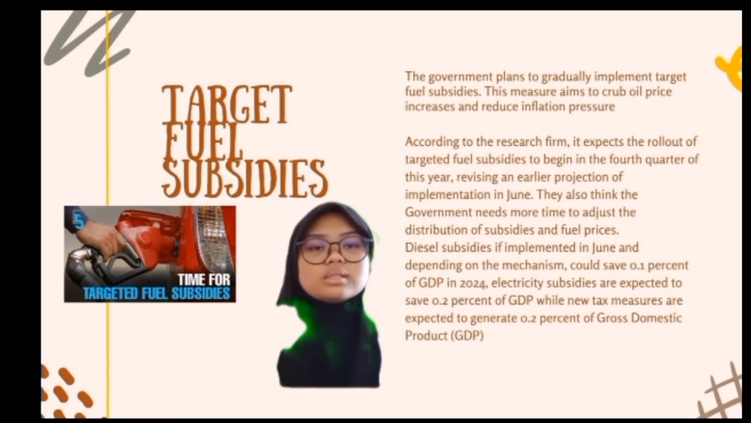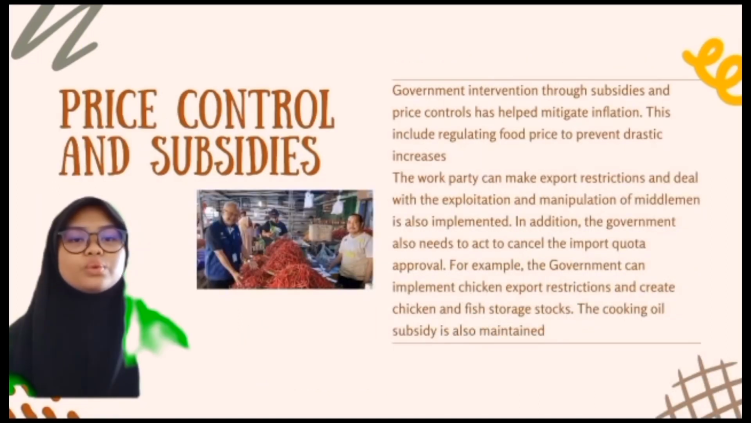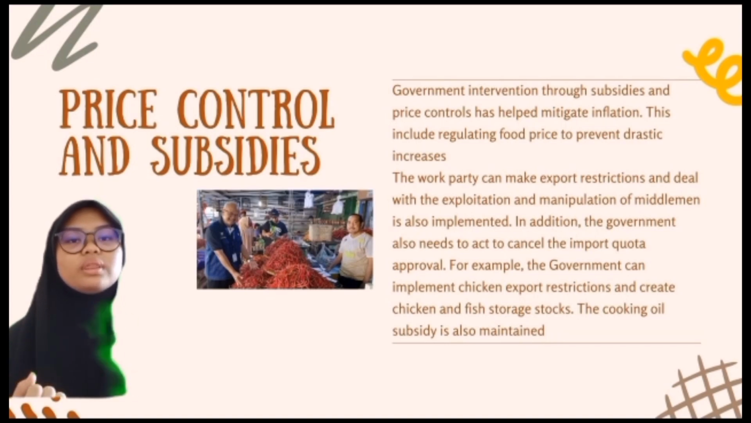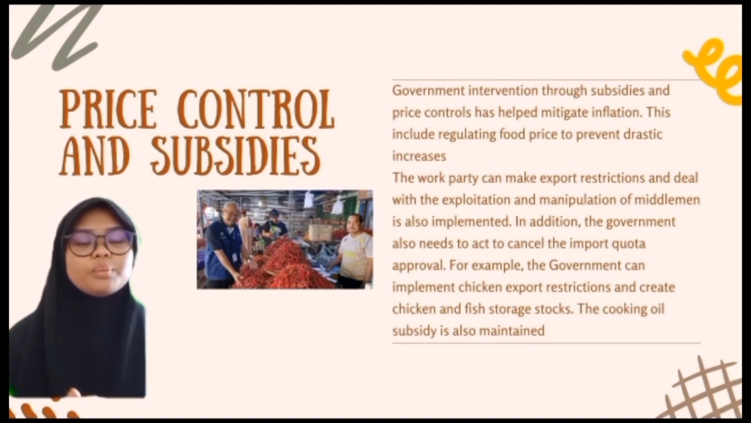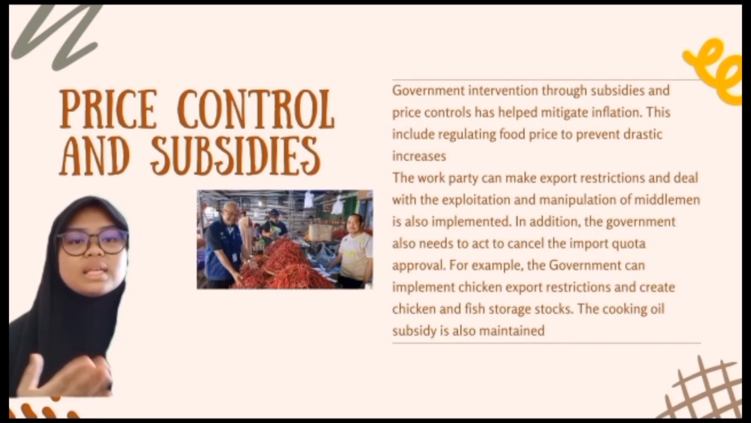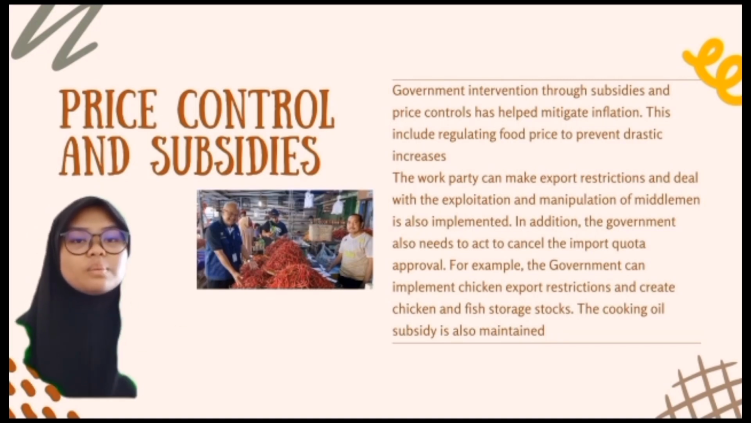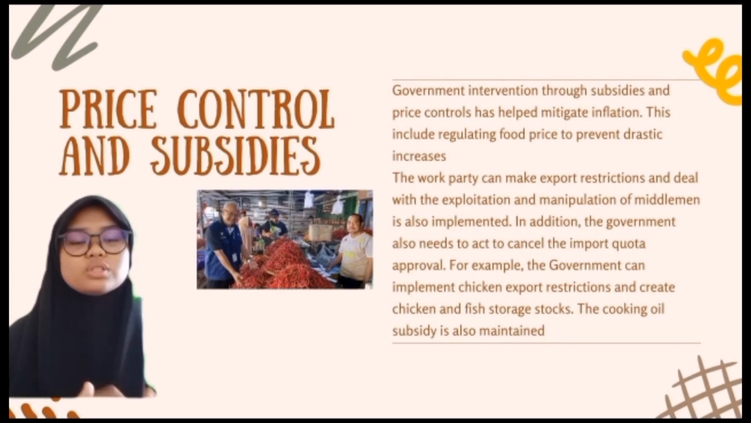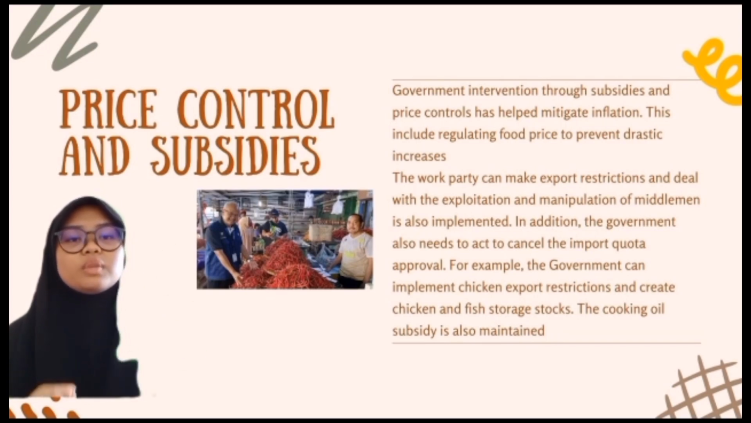Electricity subsidies are expected to save 0.2% of GDP, while the new tax measures are expected to generate 0.2% of gross domestic product GDP. Second is price control and subsidy. Government intervention through subsidies and price control has helped mitigate inflation. These include regulating food prices to prevent drastic increases. The government can make export restrictions and deal with the exploitation and manipulation of middlemen. In addition, the government also needs to act to cancel the import quota approval. For example, the government can implement chicken export restriction and create chicken and fish stock storage. The cooking oil subsidy also needs to be maintained.